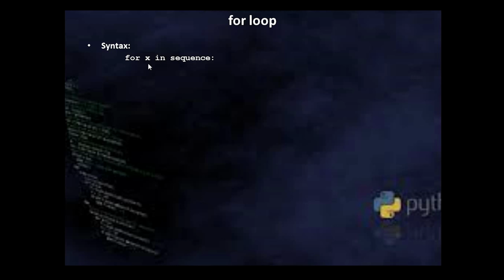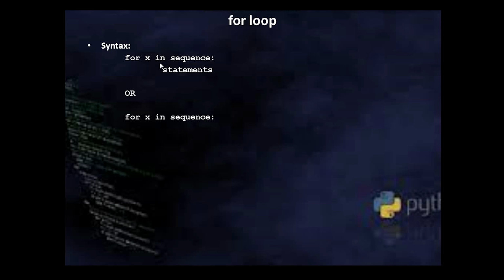But how does it repeat the statement? As I said, for each iteration, it will copy one element from the sequence into this x, and then it will repeat this statement. Next time, it will copy the next element from the sequence in x. And when there are no more elements in the sequence, the for loop will stop.